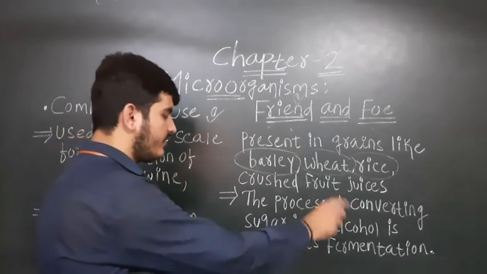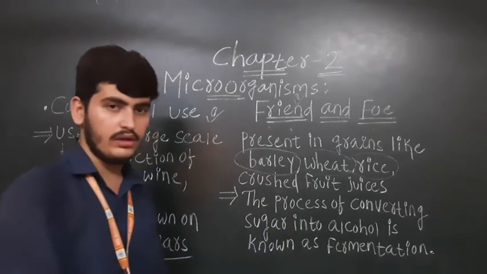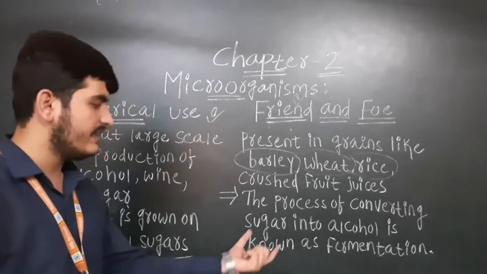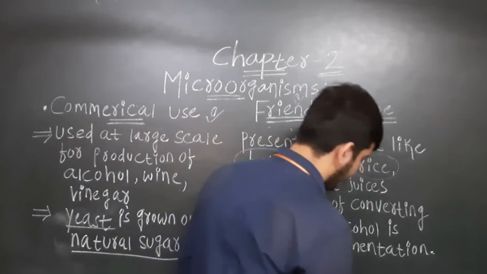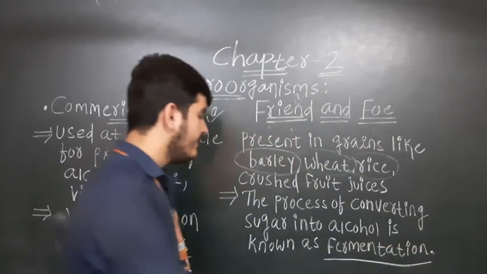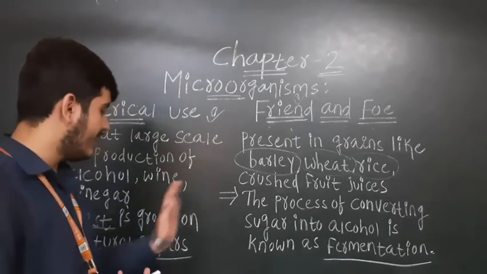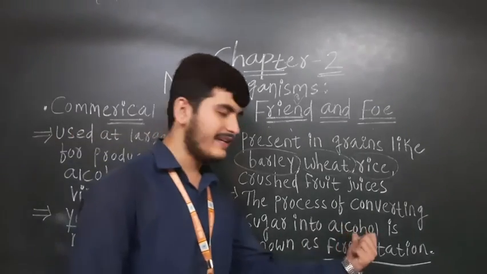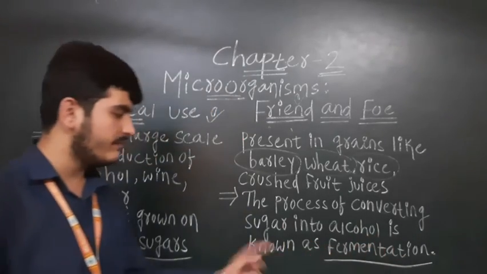The process of converting sugar into alcohol is known as fermentation. Keep this definition in your mind: whenever natural sugar, on which yeast is growing, is converted into alcohol, it is known as fermentation.